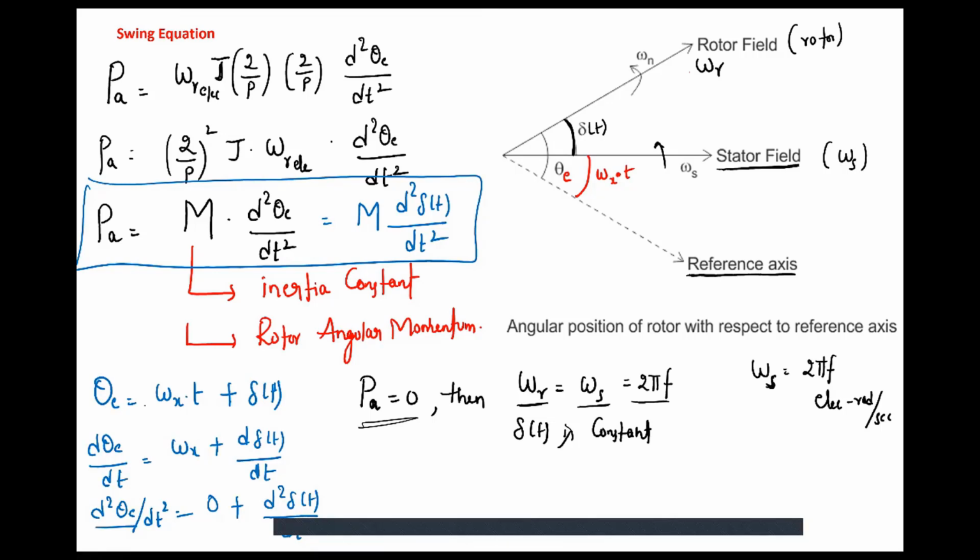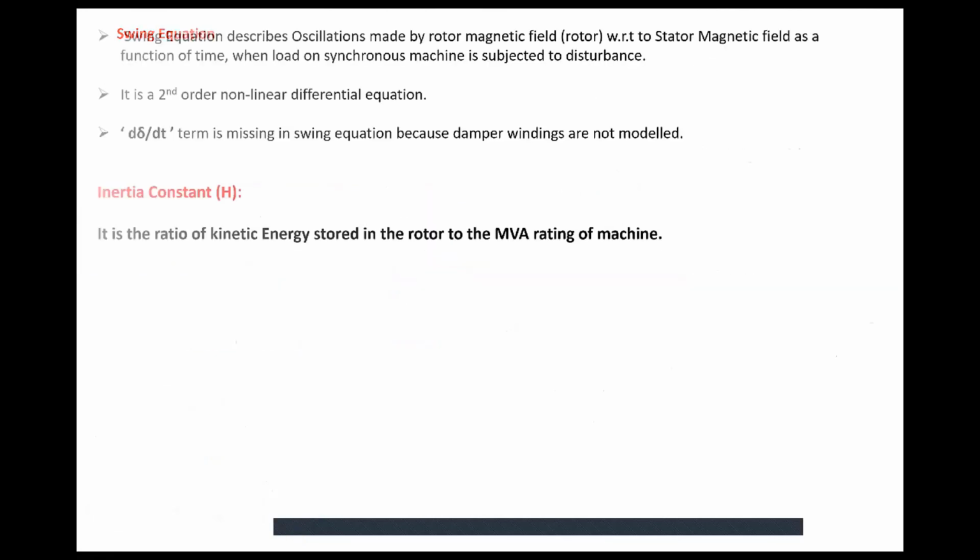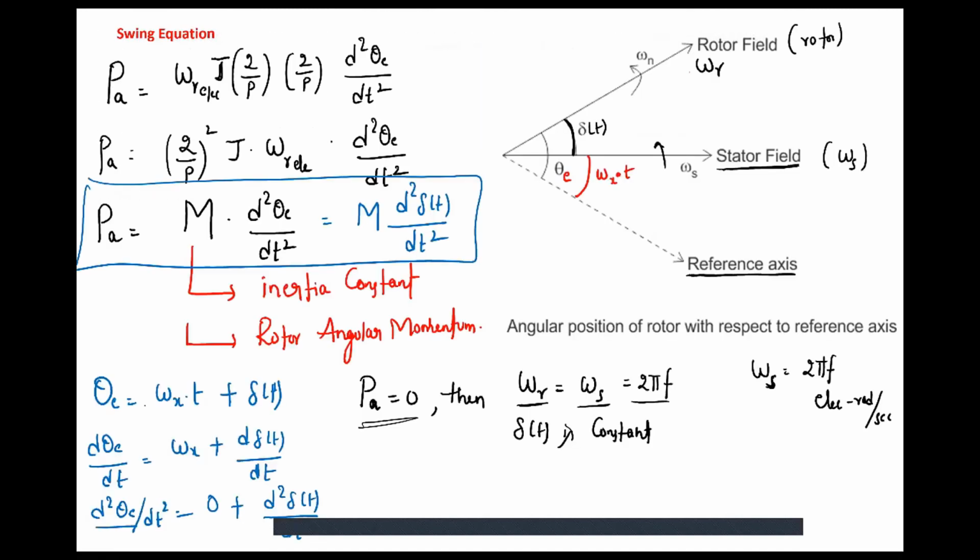Now, the swing equation describes oscillations made by the rotor magnetic field. Rotor magnetic field and rotor are aligned. How? Here they have drawn the rotor in this fashion, but the rotor magnetic field and rotor will be like this.